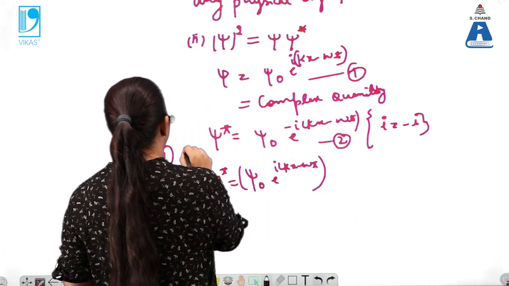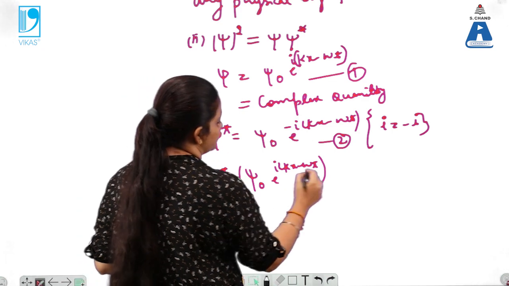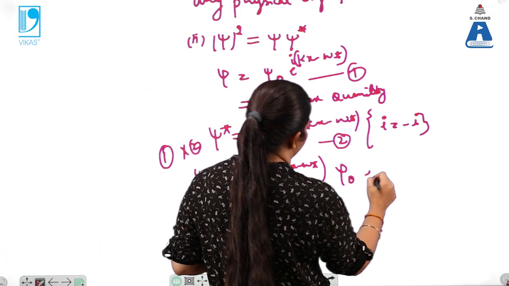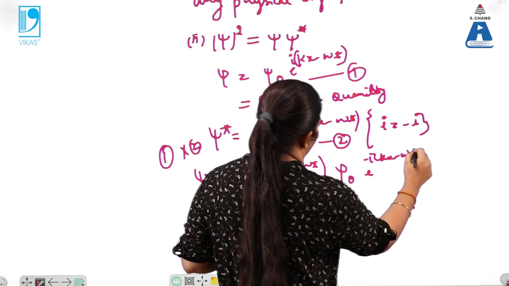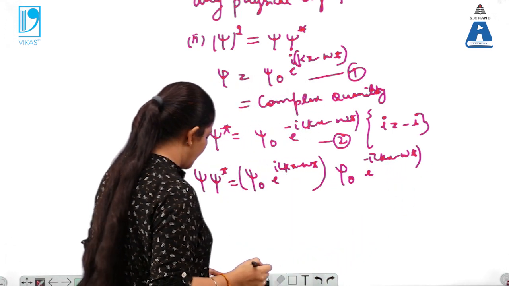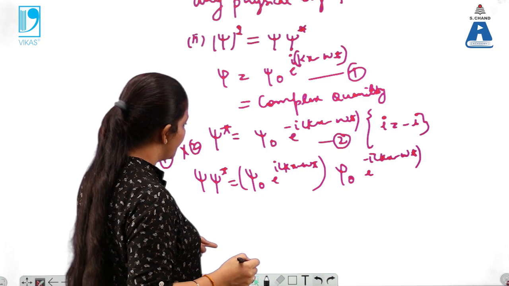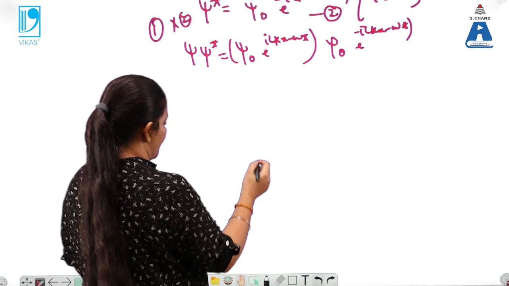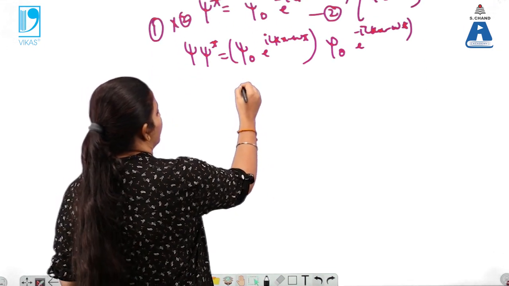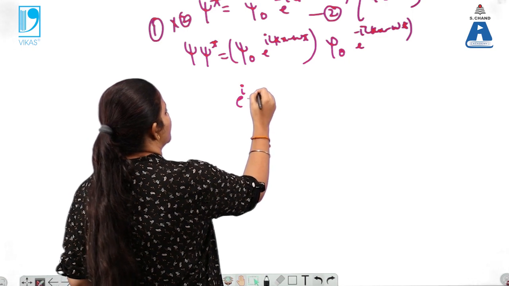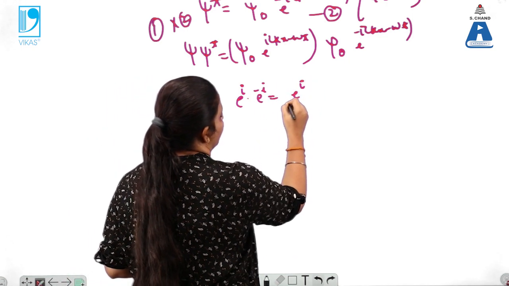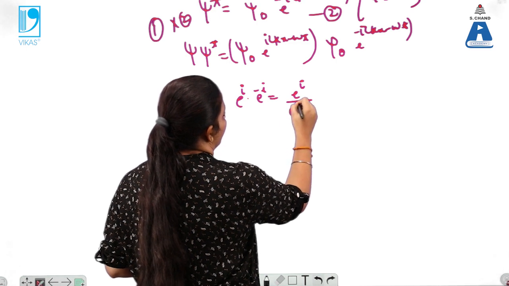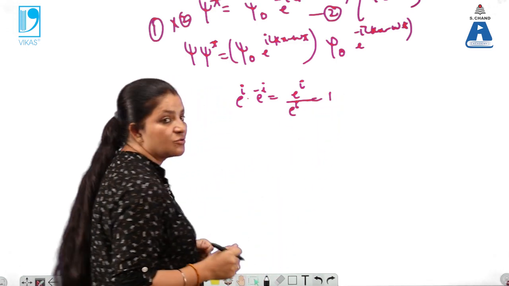So here 1 cross 2 will imply... now we know that e raised power iota into e raised power minus iota can be written as e raised power iota into e raised power iota, that is equals to 1. So that is equals to 1.